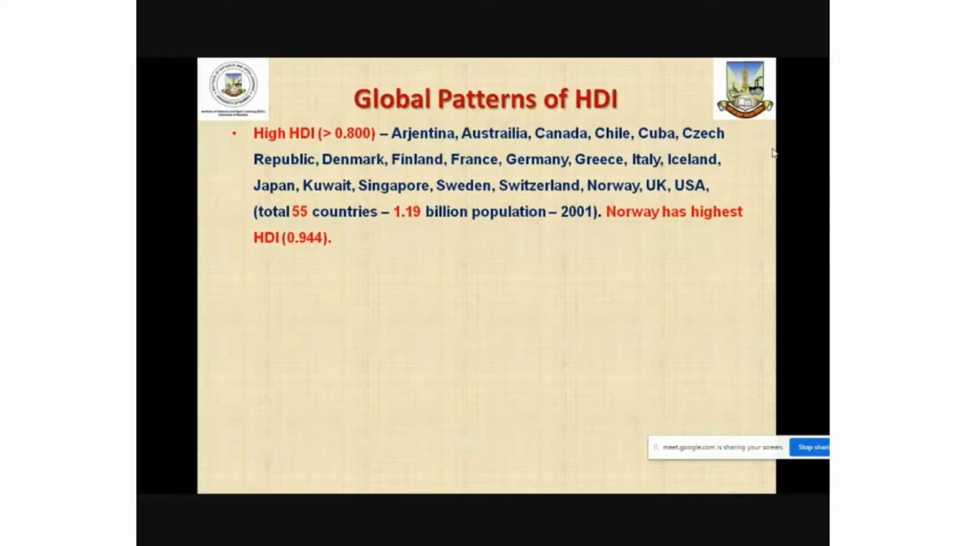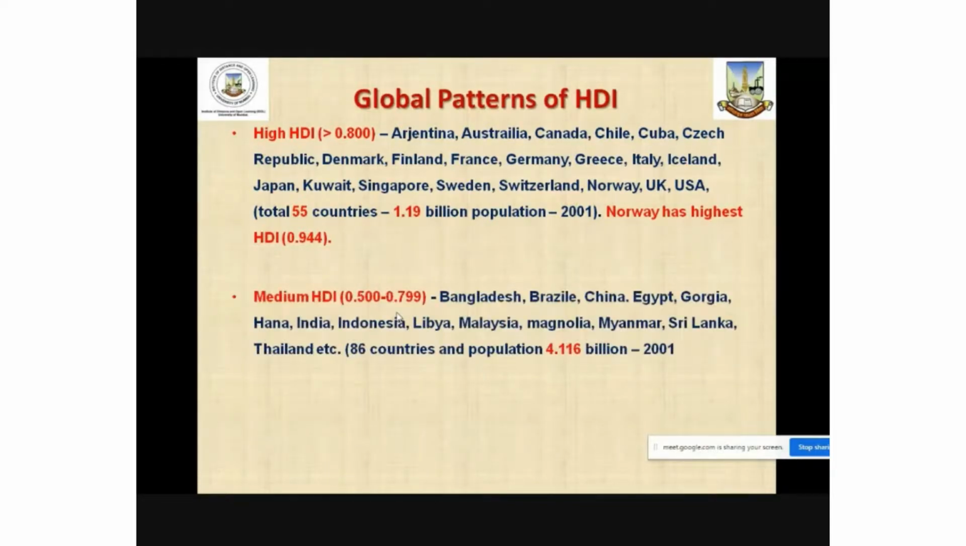So altogether 55 countries are categorized as the countries with high human development index, but the total population of these countries under the category of high human development index is about 1.19 billion as per 2001 data. And Norway, which is one of the important Western European nations, is considered the country with the highest HDI, with a value of about 0.944.